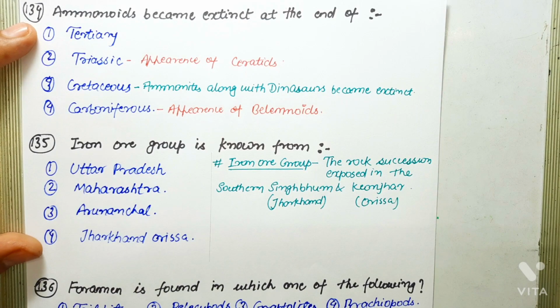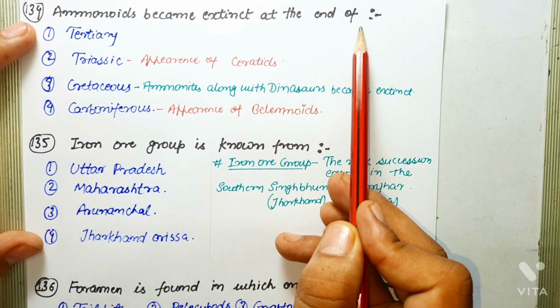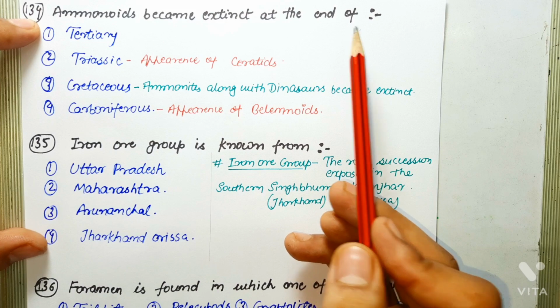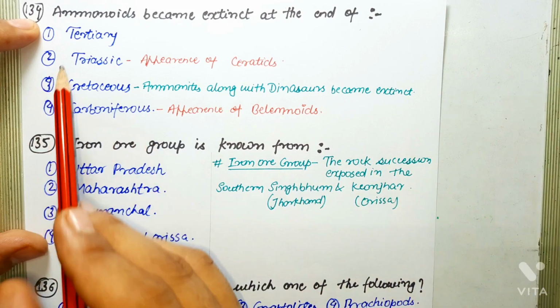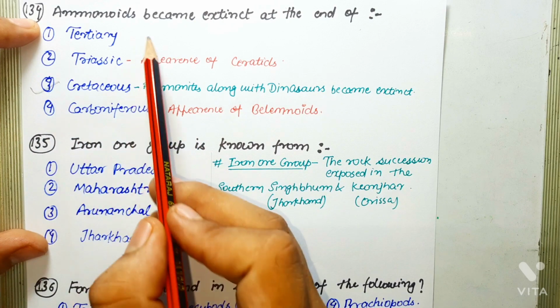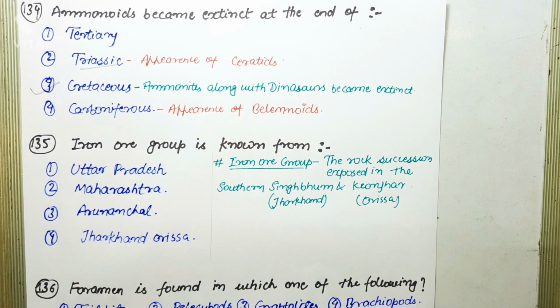Next question says, ammonites became extinct at the end of. So in question number 132, I told you that ammonites and dinosaurs became extinct at the end of Cretaceous. So clearly the correct answer of this question is Cretaceous. The Triassic marks the first appearance of ceratids, and in Triassic period there is an outburst of ammonites after the first appearance of ceratids, and this period, Triassic period, is also sometimes called the age of ceratids.